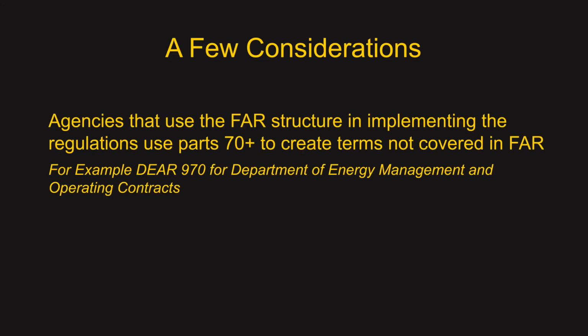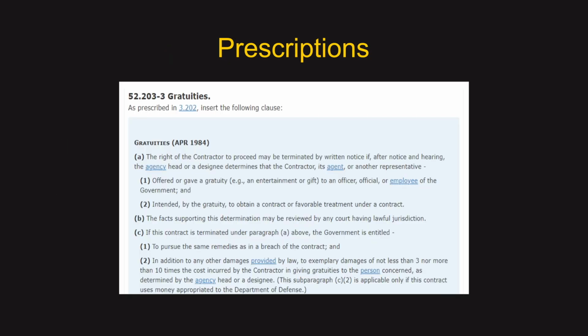Note that most agencies that follow the FAR structure in their implementation of the regulations use Parts 70 and above to cover supplemental requirements and issues that aren't covered in the FAR. For example, the Department of Energy's Acquisition Regulations, or DEAR, uses a prefix of 9, so Part 970 involves DOE management and operating contracts, which is a topic not covered in the FAR.